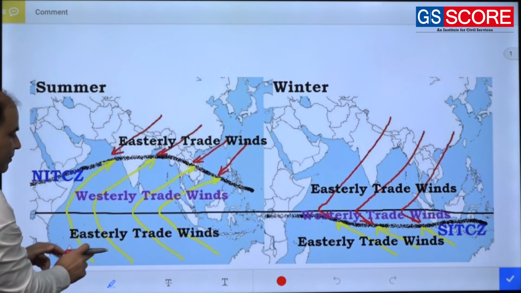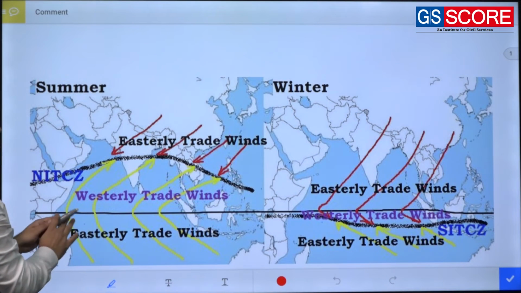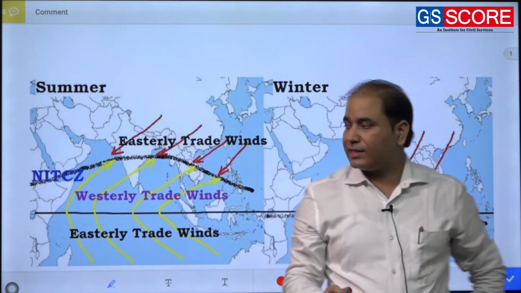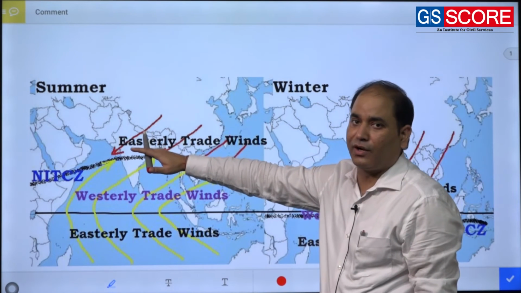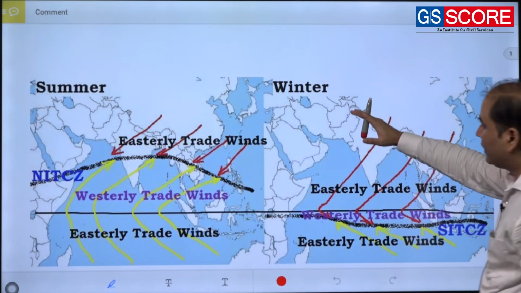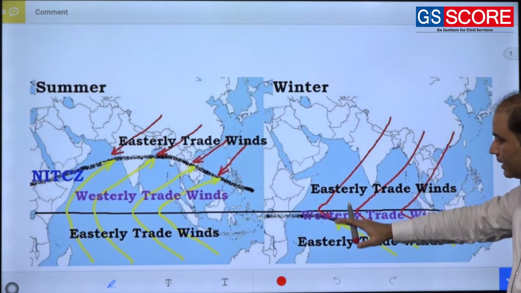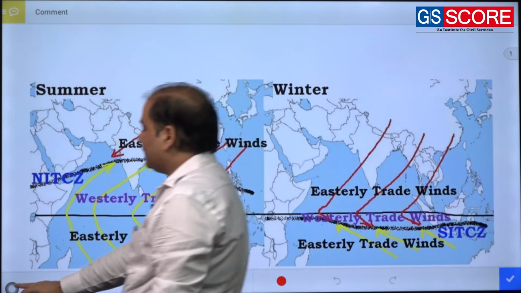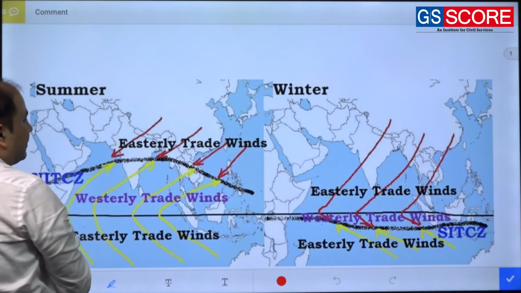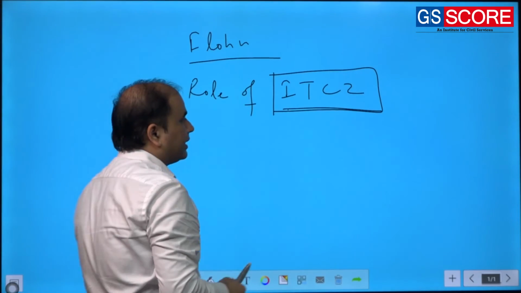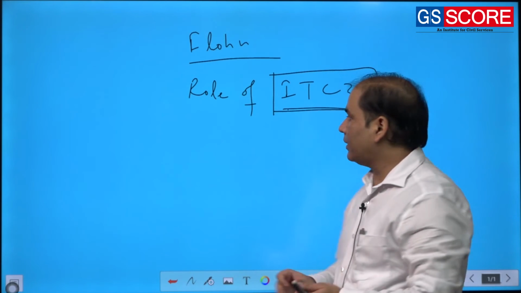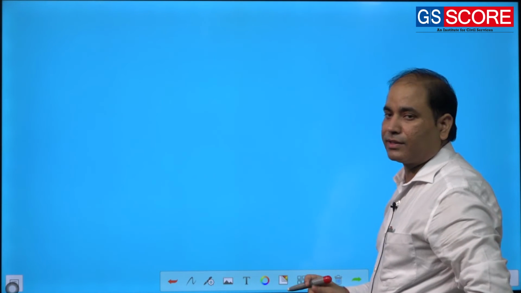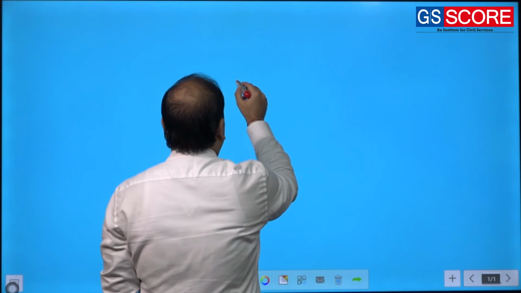ITCZ simply moves depending on the particular season. So here you have the summer season. In the summer season, you can see in this diagram, the ITCZ has moved northward, whereas in the winter season the same ITCZ has shifted southward. So the ITCZ shifts with the shifting of the sun. Whenever the sun shifts northward, the ITCZ shifts northward. Whenever the sun shifts southward, the ITCZ shifts southward.